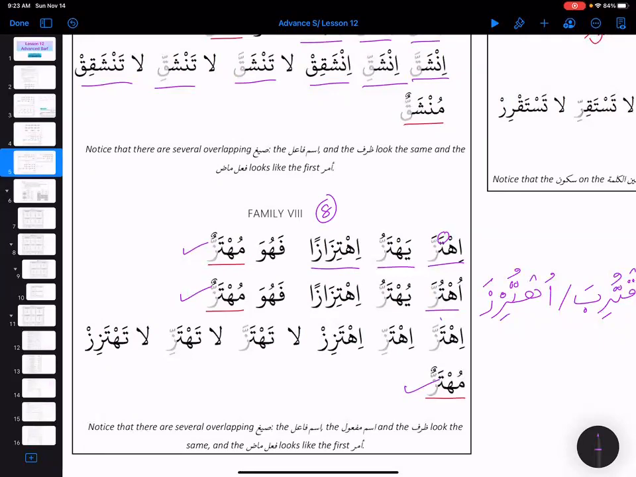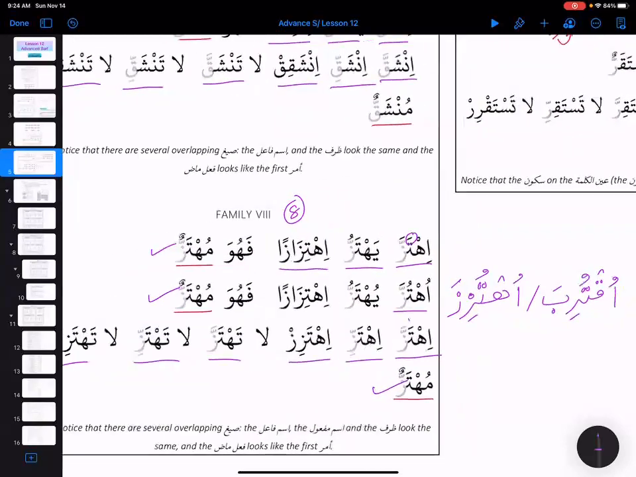Uhtuzza, yuhtazzu, ihtizazan, fahuwa muhtazzun. Al-amru minhu, ihtazza, ihtazzi, ihtaziz. La tahtazza, la tahtazzi, la tahtaziz. And then muhtazzun.